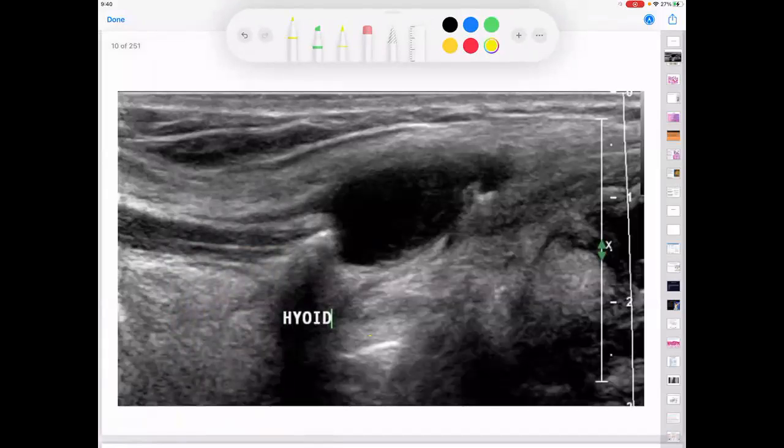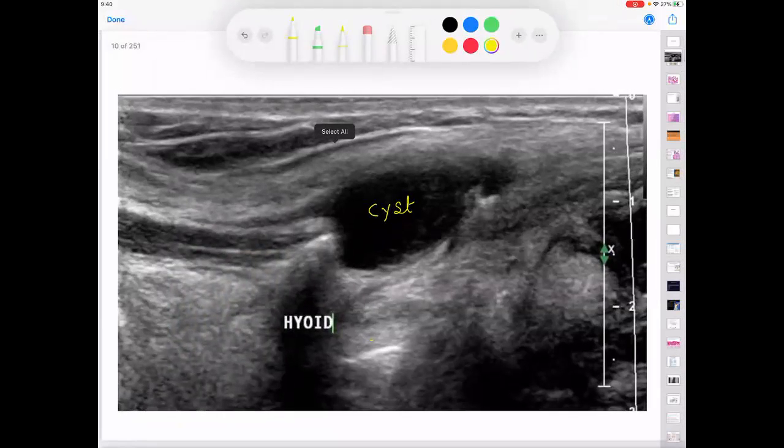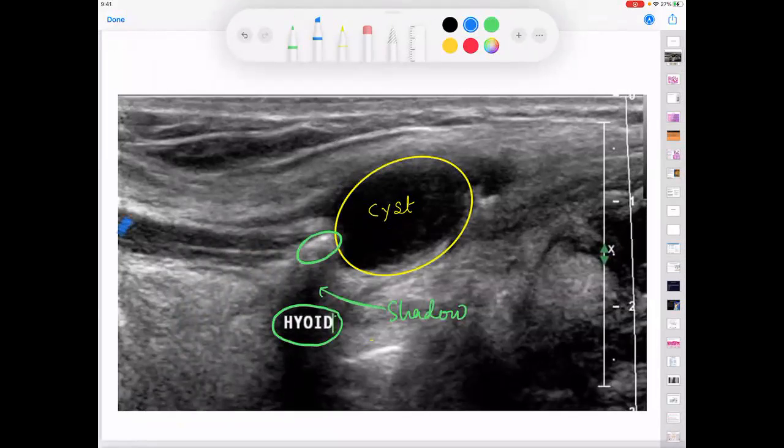This is a beautiful picture in the neck that tells you that this is the thyroglossal cyst. I think you can see the cyst more or less clearly. And if this is the cyst, this green colored structure which appears more white and is casting a shadow is a bone called the hyoid. So if this is this, can you tell me what is this black line or what is this black tube?